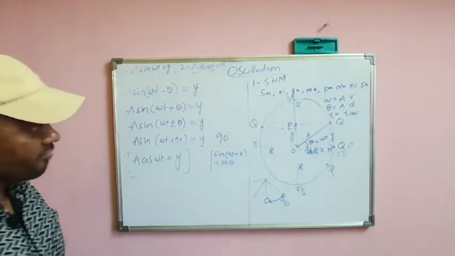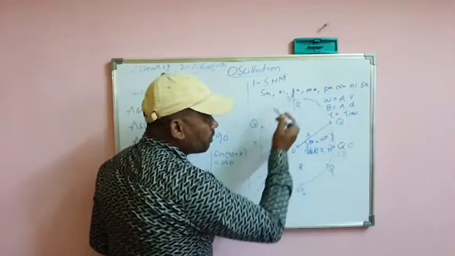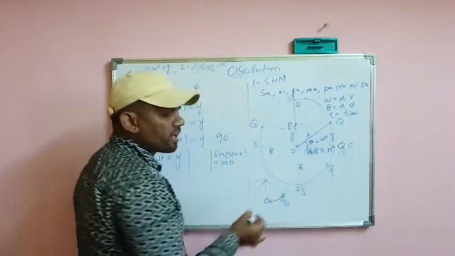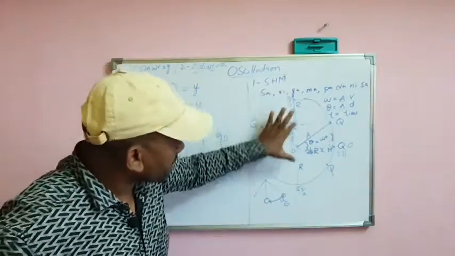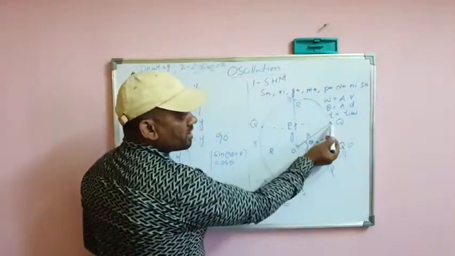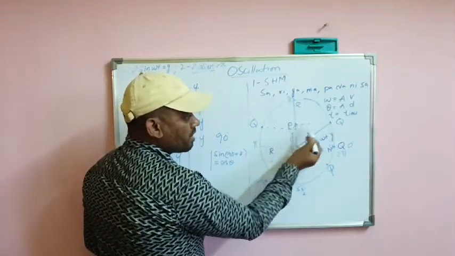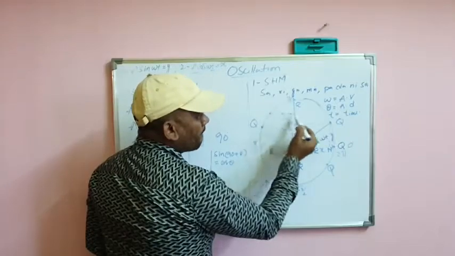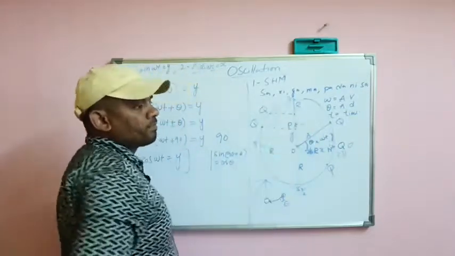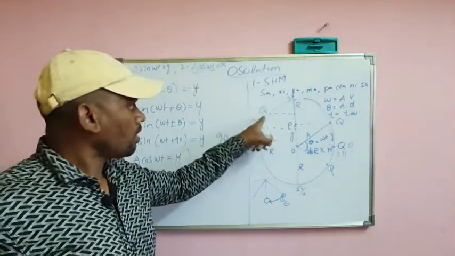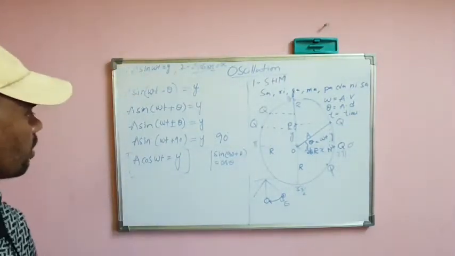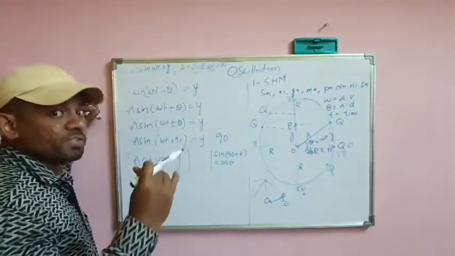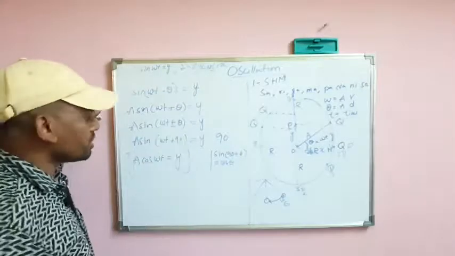And one more thing, if the object is continuously revolving or moving on a circular path and its foot is continuously on a straight line, even though it's moving on a circular path, its complete image we can represent on a straight line. The first is when the object is here, it is continuously representing on this line. Now it is back to this position here. This is the foot which we draw perpendicular to the particle. And the best one is about this: if you want to know where the object is and from which direction it is moving, coming or leaving the origin, very simple.